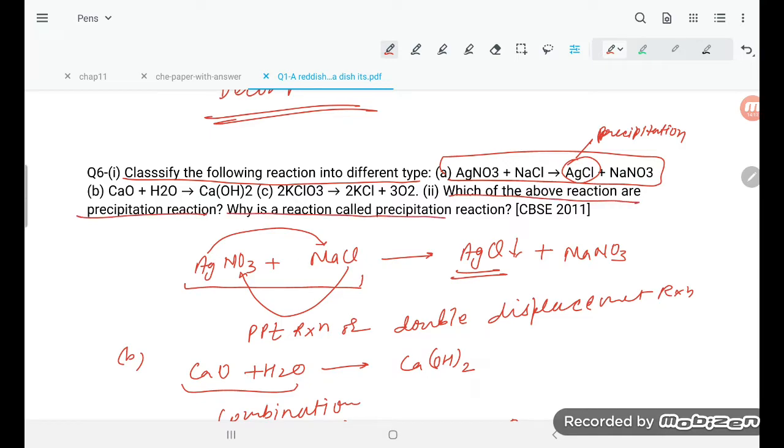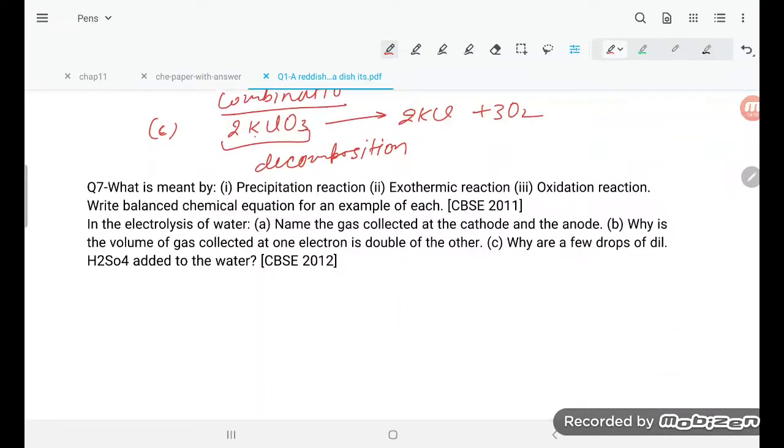Why is a reaction called a precipitation reaction? Because a precipitate is forming. Another thing you can say is that it is a precipitation reaction because the product formed is insoluble in water. Since it is insoluble in water, that is called a precipitation reaction, right?